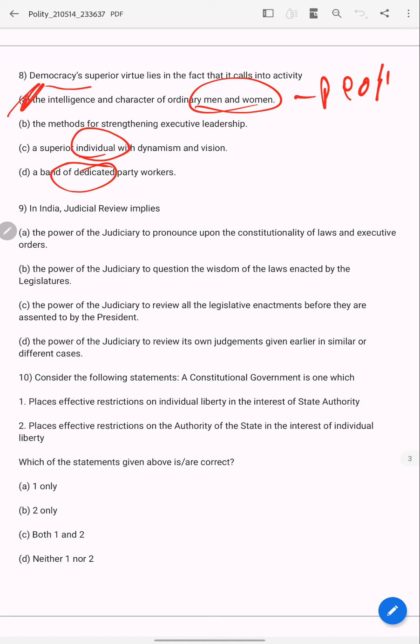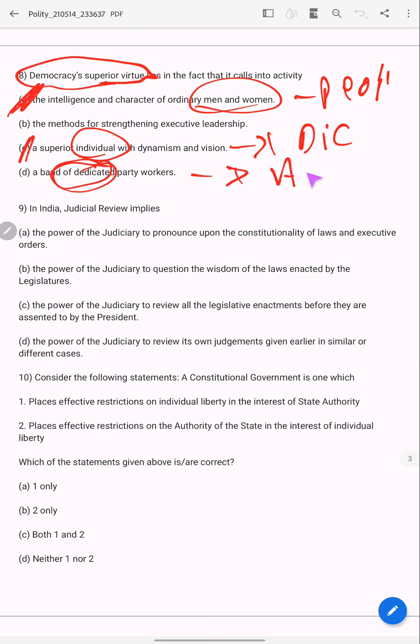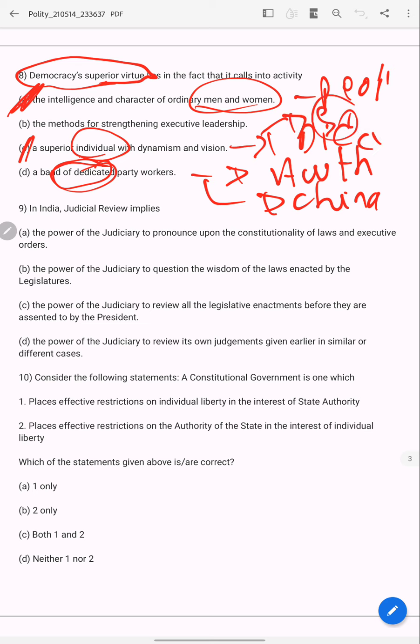This is democracy's superior virtue. A is right. Why not C? This is dictatorship. This is authoritarian government. This is China government. This is Saudi Arabia or Gulf countries governments. This is India, USA government. So answer is A.